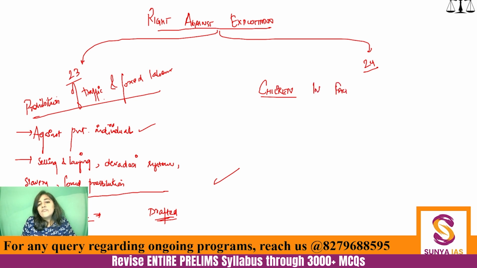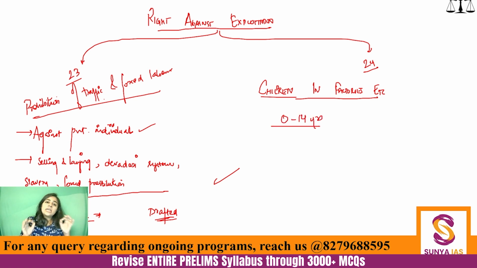Okay. Factories, etc. That means any kind of hazardous occupation. So, just remember the age group of children which are being talked about in Article 21A, that is 6 to 14 years, correct? Here, the age group that is being talked about is 0 to 14 years. Children aged 0 to 14 years cannot be employed in hazardous industries. However, as we just saw in the question, they can be employed in non-hazardous industries.